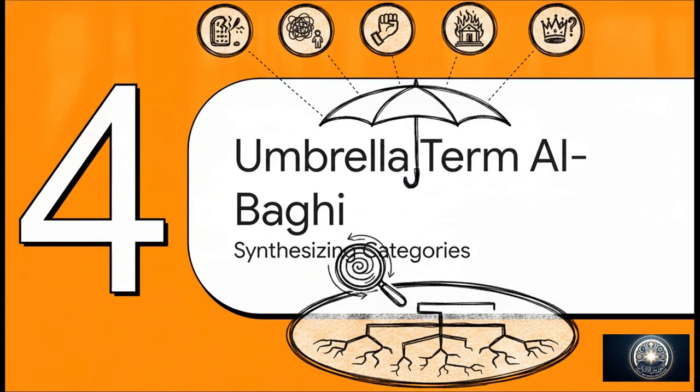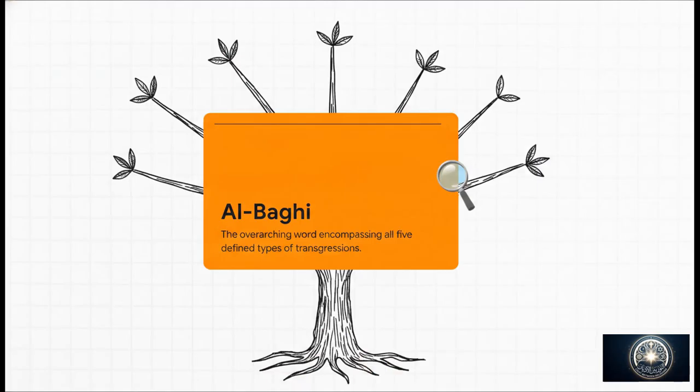This brings us to Section 4, the umbrella term, al-baghi, synthesizing the categories. Now, beneath those 5 specific categories, the document zooms out. It explains that all of these previously listed types, regardless of how many people are involved or what their genders are, are all encompassed by one single overarching umbrella term, al-baghi. If the first 5 terms are the distinct branches of a tree, well, al-baghi is the trunk. It acts as the ultimate categorizing container, confirming that while the acts are linguistically distinct in their specific details, they belong to the exact same moral class in this framework.